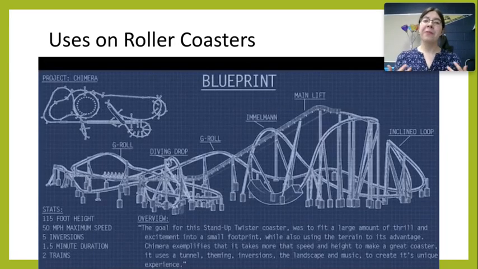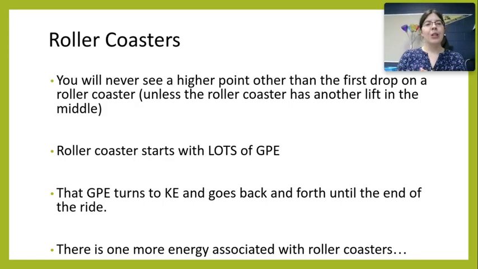Okay, so one of the most fun examples of the law of conservation of energy is roller coasters. So for this, we're going to think about the traditional roller coaster. You climb up that first big hill, and then after that, you are going down. Usually the first hill is always the highest point on the roller coaster. That's what builds up all of that gravitational potential energy. And then as the roller coaster train starts to move, that gravitational potential energy converts into kinetic energy, and then sometimes goes back and forth as it goes through the path until we get to the end of the ride.